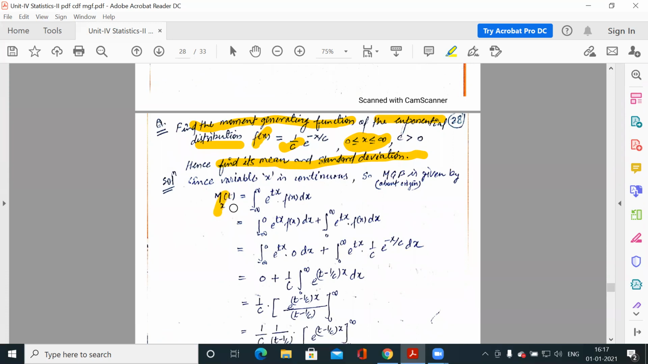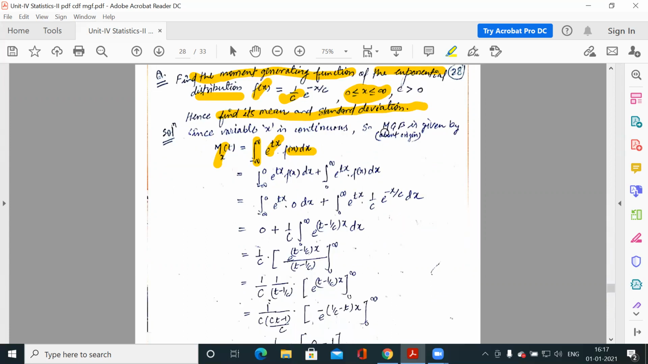The moment generating function is equal to the integration from minus infinity to plus infinity of e to the power tx into f(x). I told you that if the point is not mentioned, whether we have to find the mgf about any point like 2, 3, 10, minus 10, then we will take the point 0. So Mx(t) about 0 is the integral from minus infinity to infinity of e to the power tx into f(x). So we are finding it about the origin.